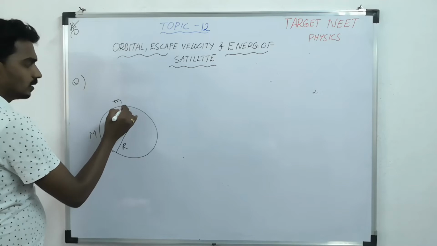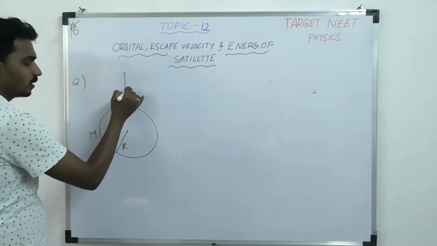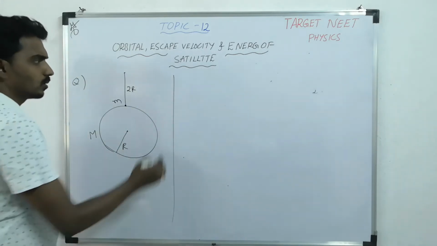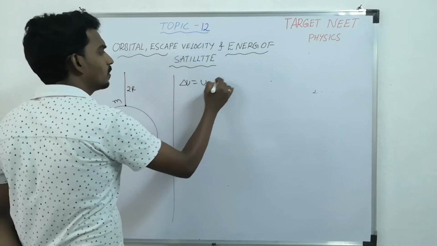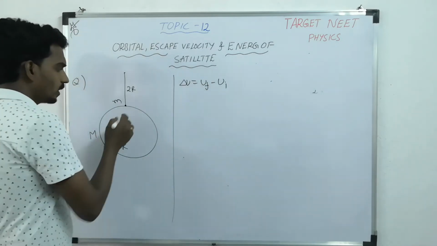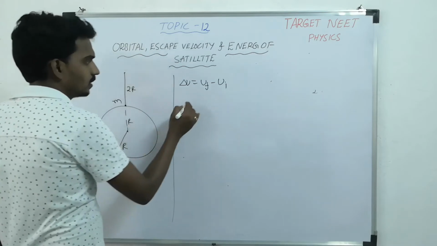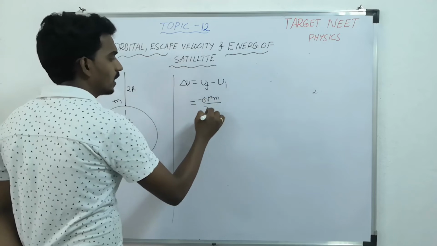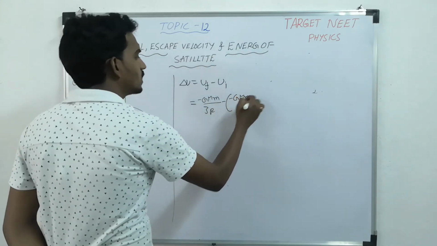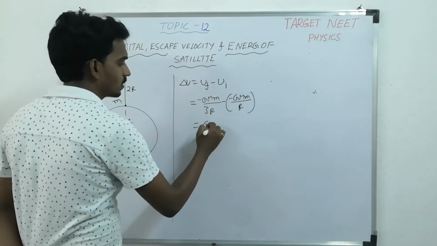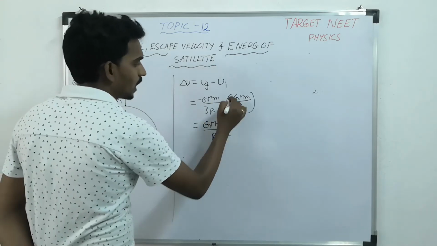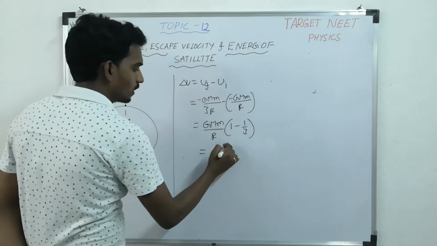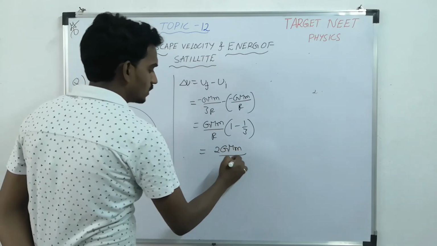Now you have shifted it to a particular height. Let's take 2R. Then what is the change in potential energy? Simple question. Change in potential energy is final minus initial. So initially the distance is R and finally the distance is 3R. Finally is minus GMm by 3R, minus initially minus GMm by R, minus of minus plus. So GMm by R if you take common, minus of minus plus, 1 minus 1 by 3. So it will become 2GMm by 3R.